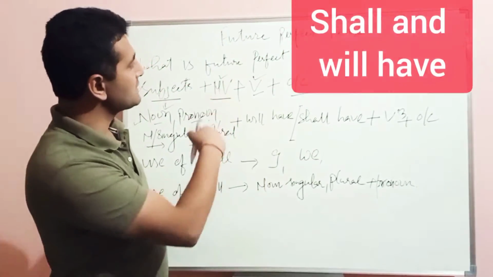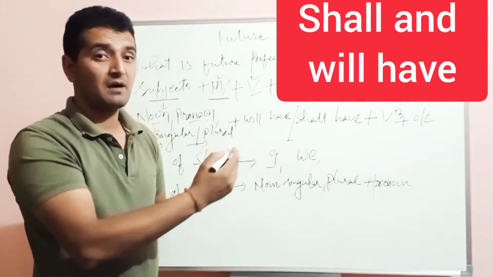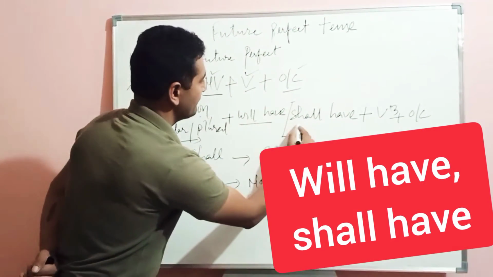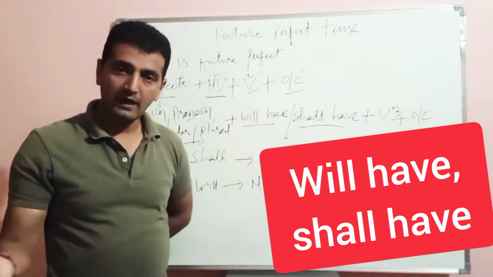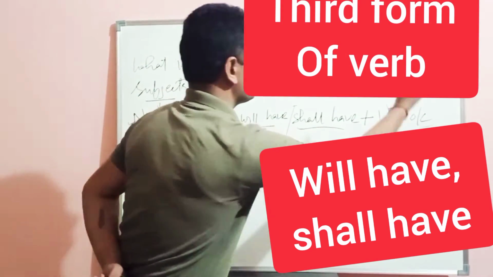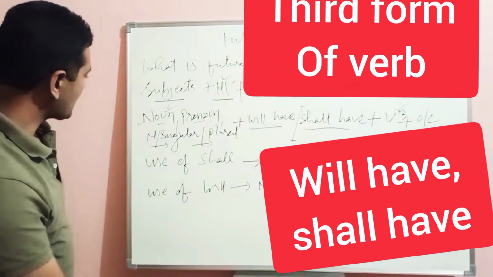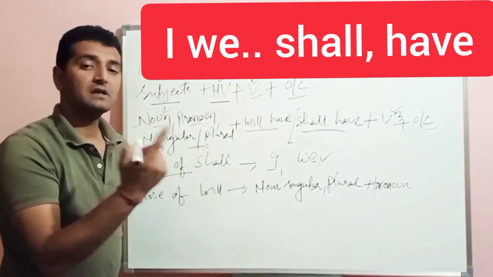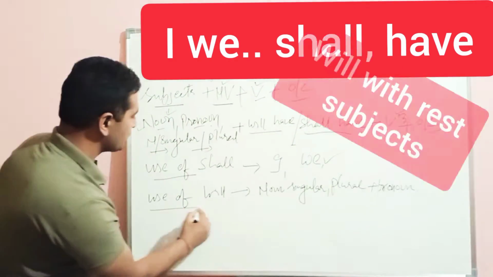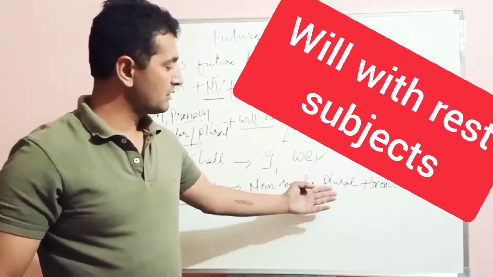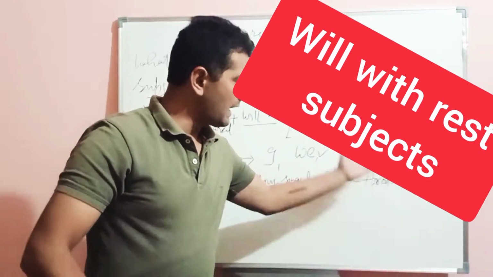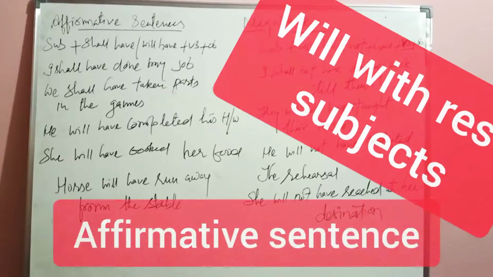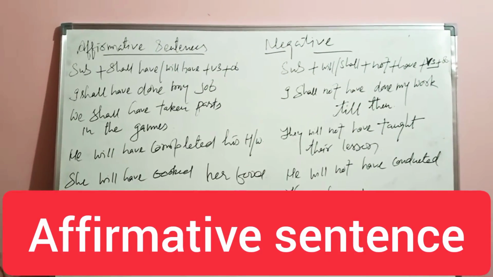Because we are discussing future perfect, we will use will have and shall have, and afterward we will use the third form of the verb. Use shall with only the first person pronoun, and use will with noun singular, noun plural, and every other pronoun, right?